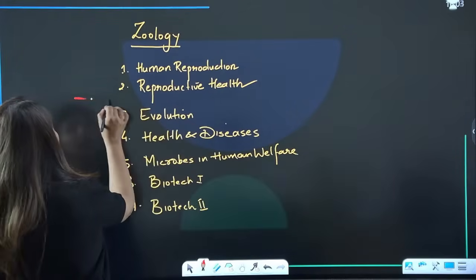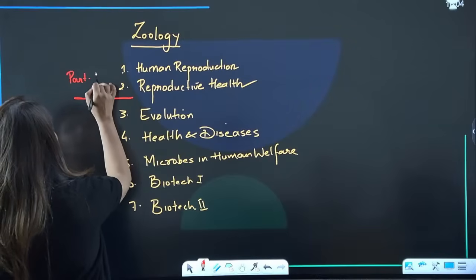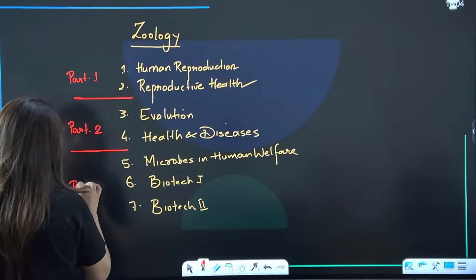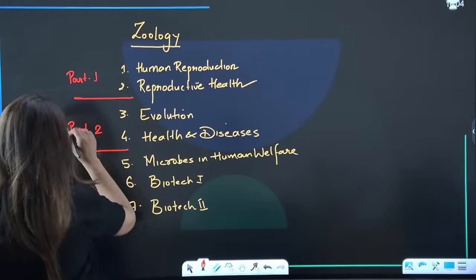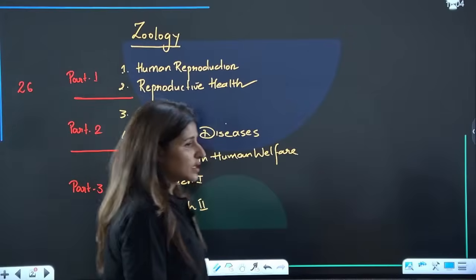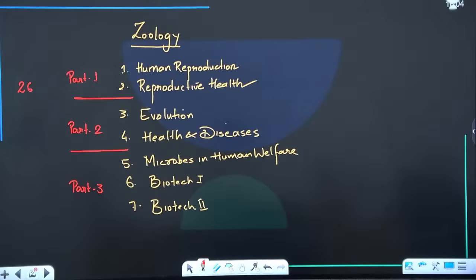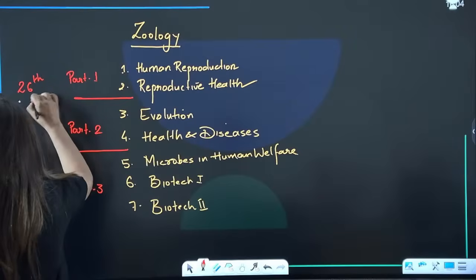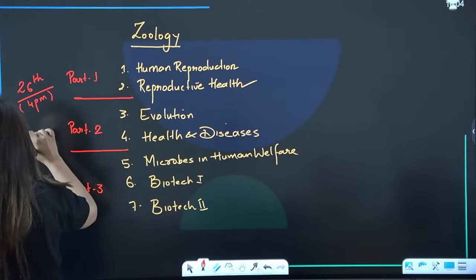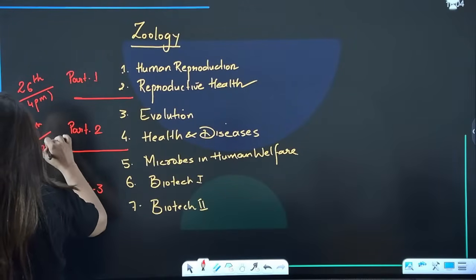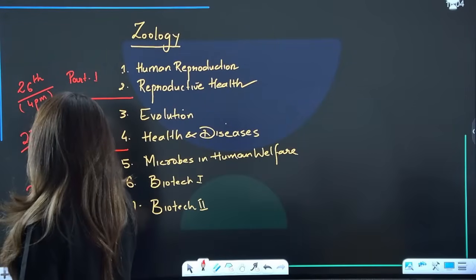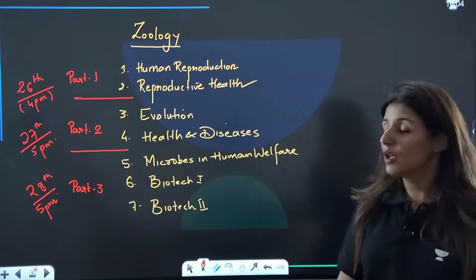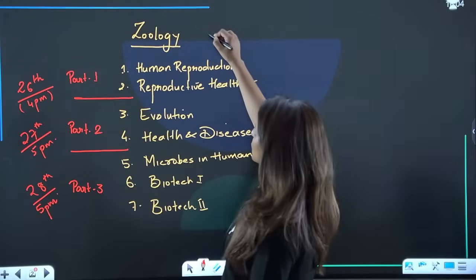So we are going to cover these chapters in this format. This is part 1, which will be covered today. These will be covered in part 2, that is tomorrow. And then these 3 chapters will be covered in part 3. So today is 26th, 4 p.m. we are discussing this. Tomorrow, 27th at 5 p.m. we are discussing these 2 chapters. And 28th, 5 p.m. onwards, we are discussing these chapters. So this is going to be the schedule for completing class 12 zoology.